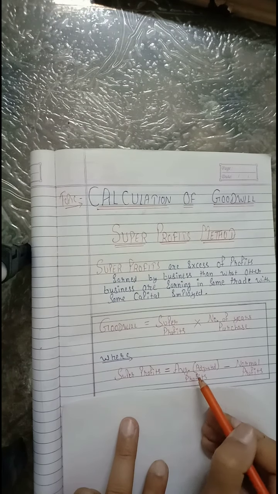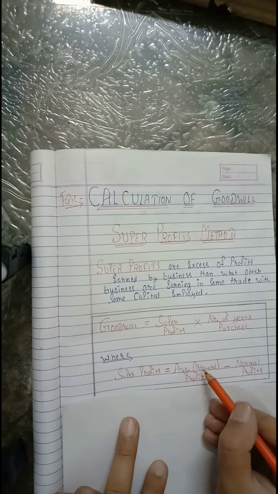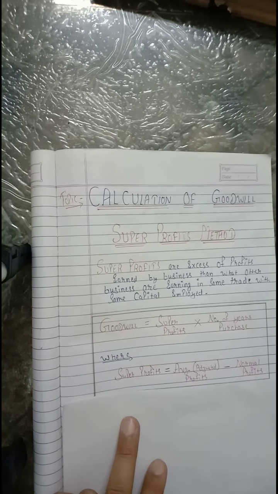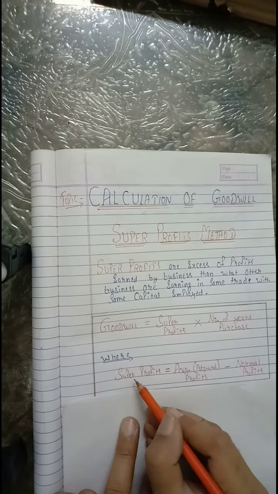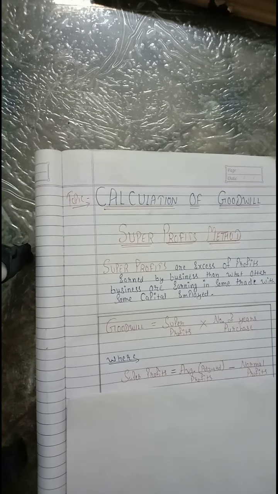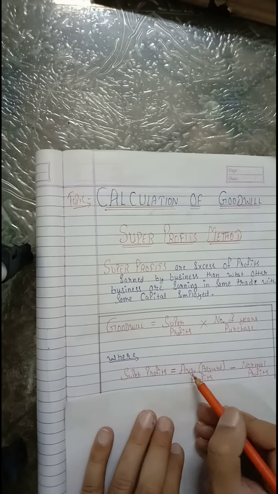These are also called future maintainable profits. So average adjusted profit or average future maintainable profits minus normal profits, right? Then you will get the super profits. Simple. I think that is clear to you how to find super profits.